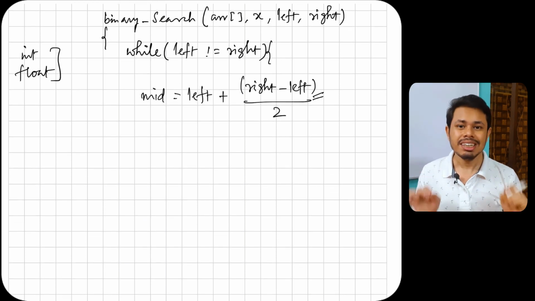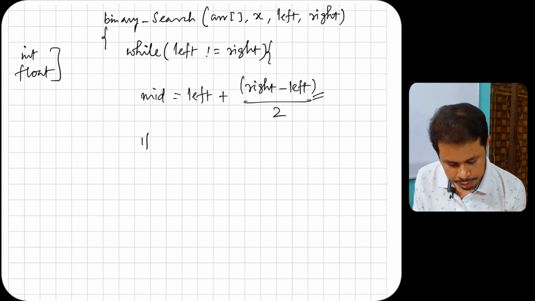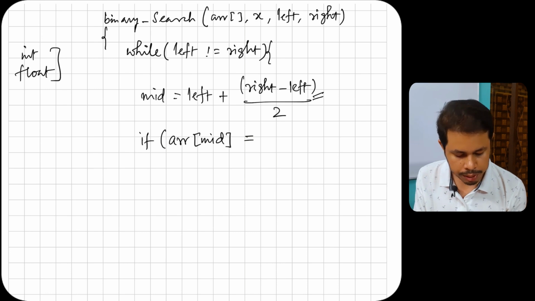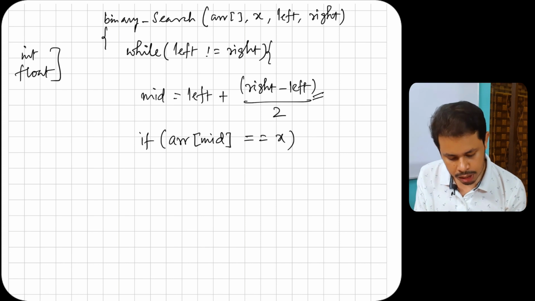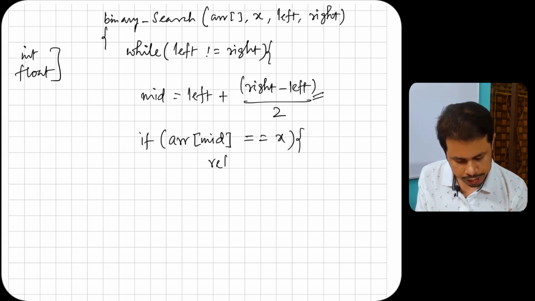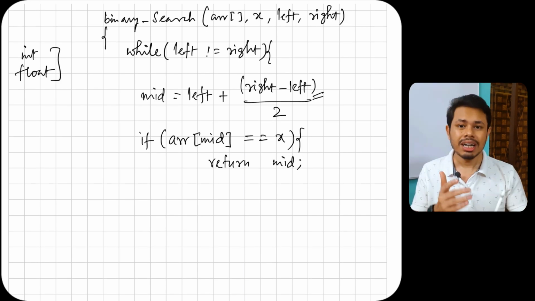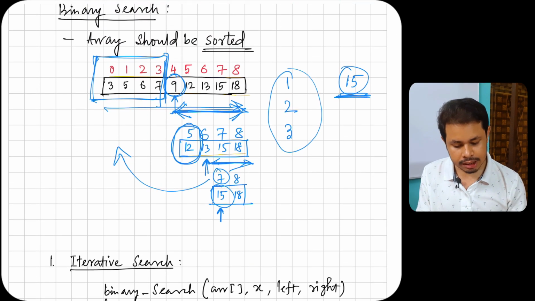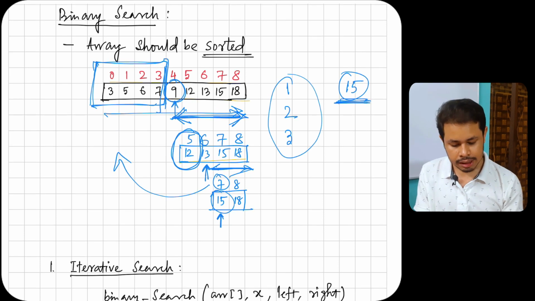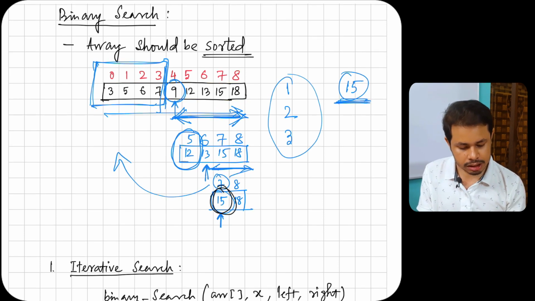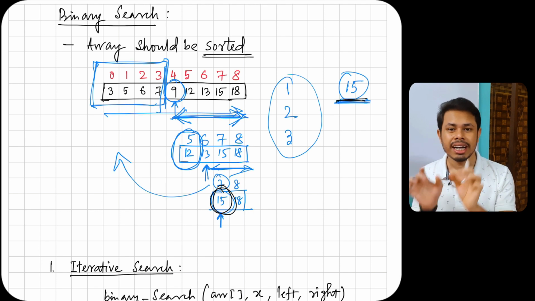And what is our required condition? If array of mid is equal to our required element, that is x in this case, we'll return mid, the mid index. Now what does this statement mean? As you have already seen, if the middle element is your required element, we always look at our middle element.